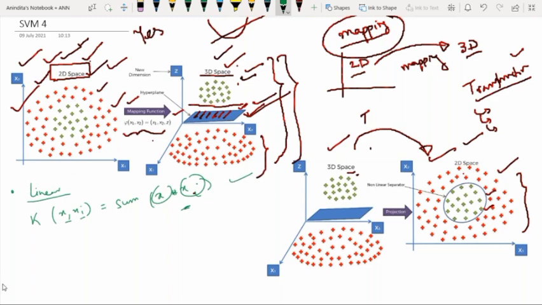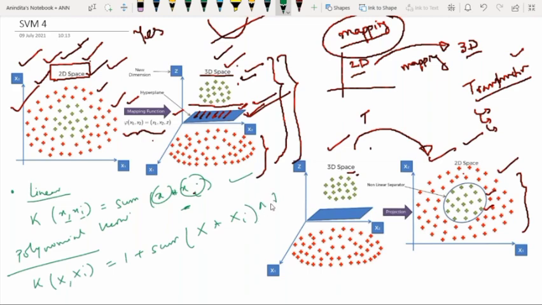Similarly, as I've already discussed, we can have a polynomial kernel. A polynomial kernel means that if we have one linear kernel and take these two points with this formula, we raise it to the power d.